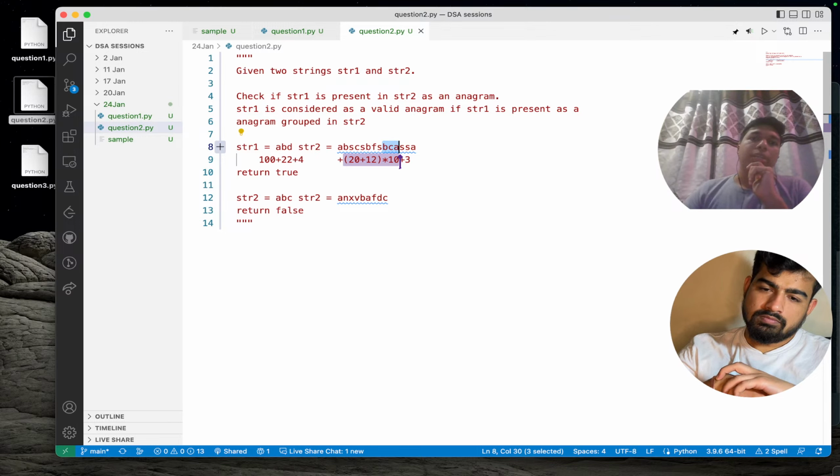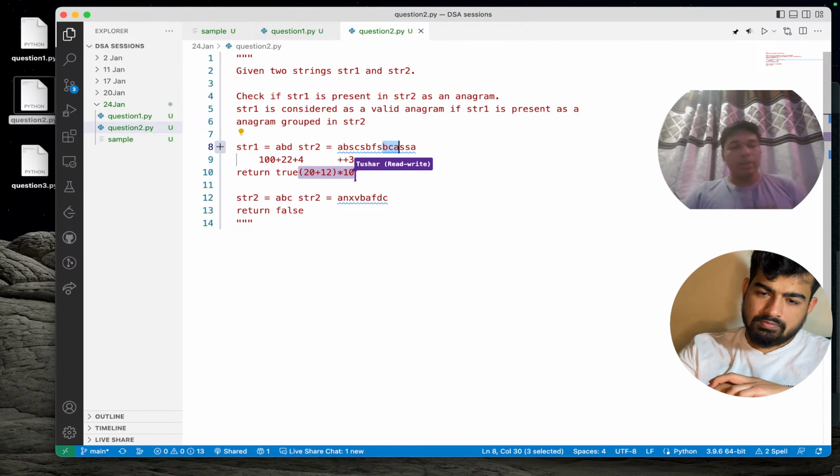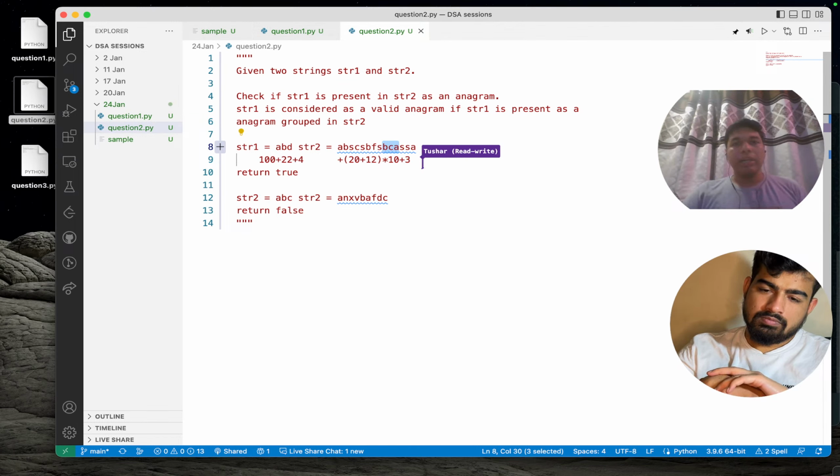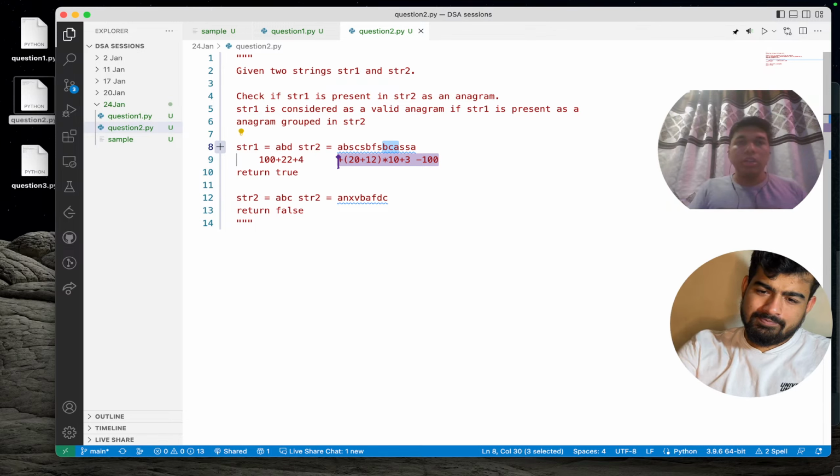That is an O of 1 operation, right? Even if you say minus 100, what is the time complexity? O of 1 operation, right? So in all, this will be an O of n approach, and space complexity will be constant again, O of 1.